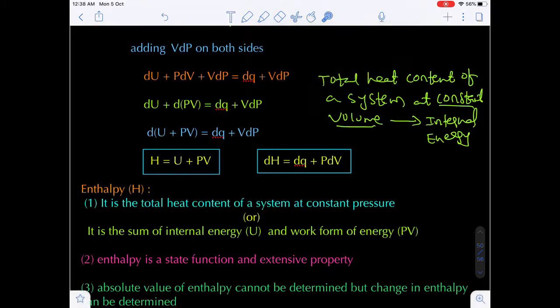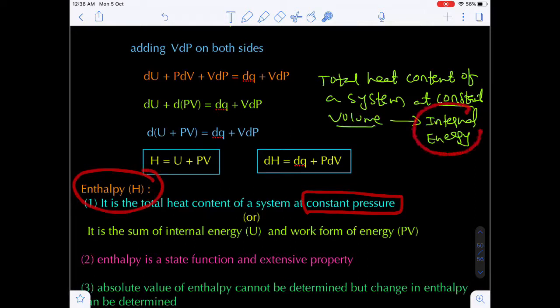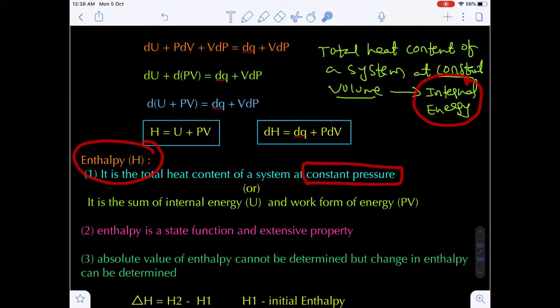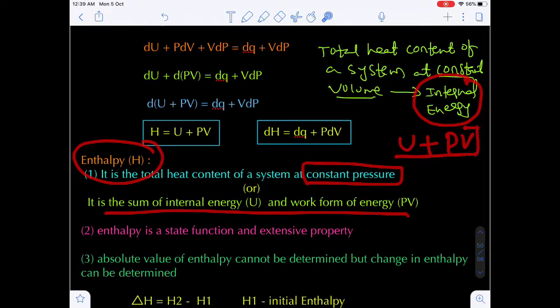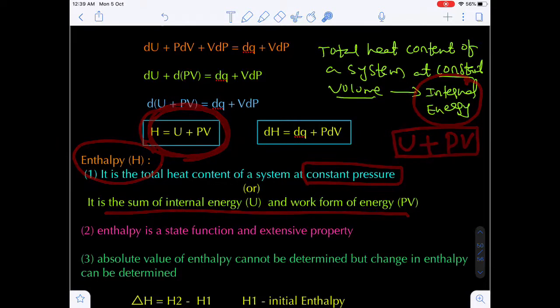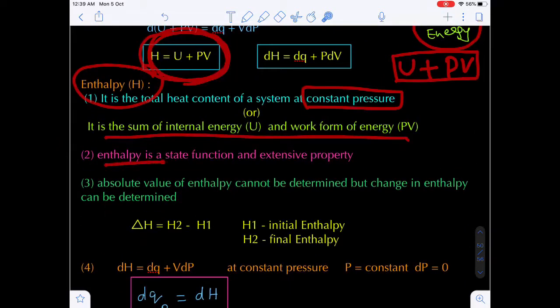Now what is the definition of enthalpy? It is the total heat content of a system at constant pressure. At constant pressure, enthalpy; at constant volume, what? Internal energy. The other definition of enthalpy: it is the algebraic sum of the internal energy and work form of energy. What is the internal energy? U. What is the work form of energy? PV. The sum of U and PV is called what? Enthalpy.